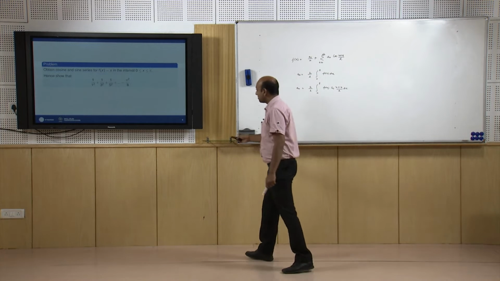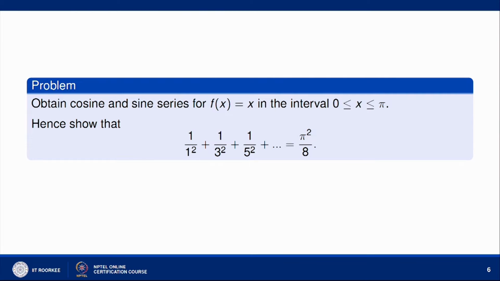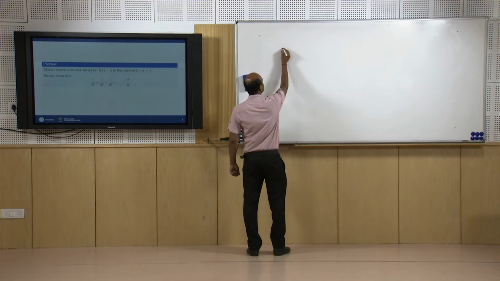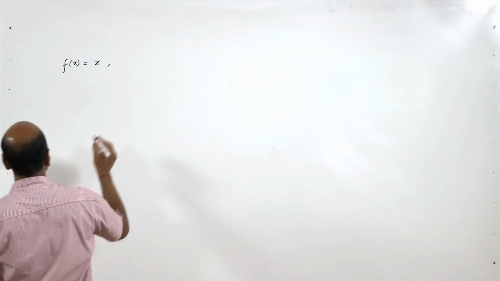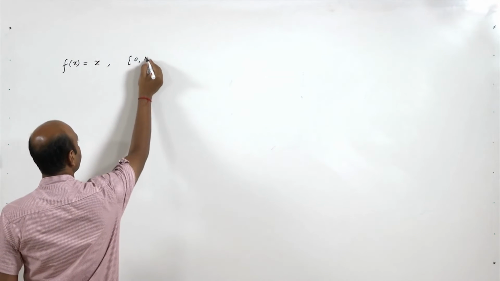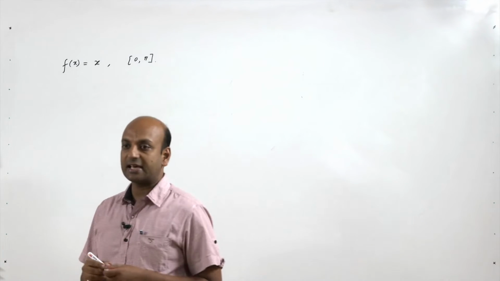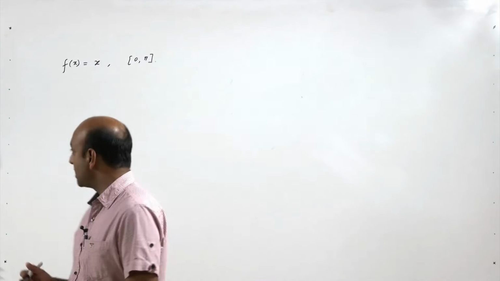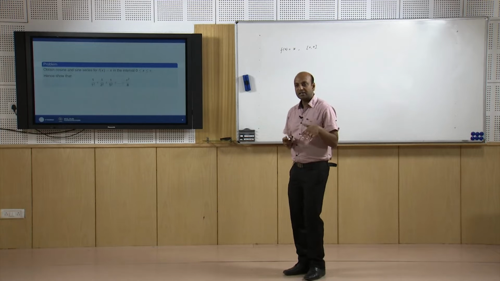Now, let us try to solve this problem. Obtain cosine and sine series for f(x) equal to x in the interval from 0 to pi, and hence show this result. First of all, the function is given: f(x) equal to x, a very simple function, and the interval is 0 to pi. Now, suppose we want the cosine series expansion of this function. Cosine series expansion means we want to extend this function as an even function.